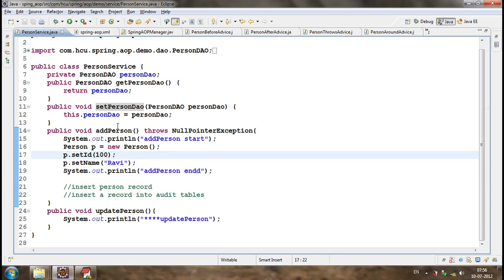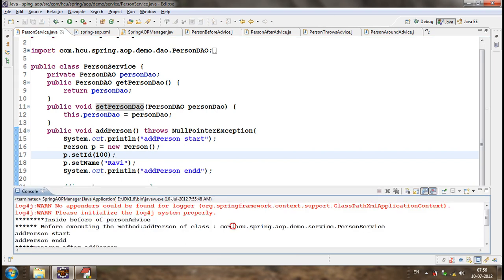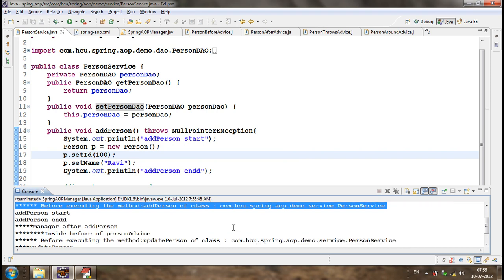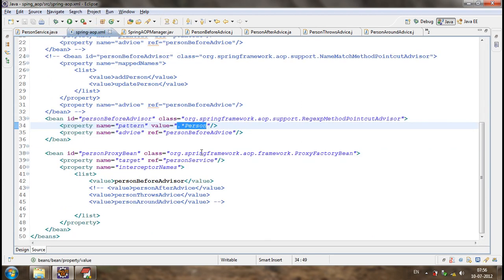The person service's add person as well as update person are ending with person. So if you see the log, before is executed for both the methods, for add person as well as update person. Now, if we execute like this,